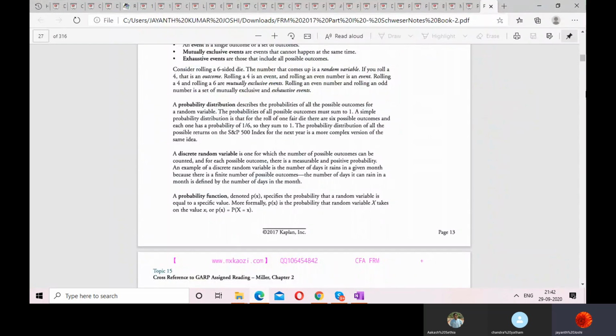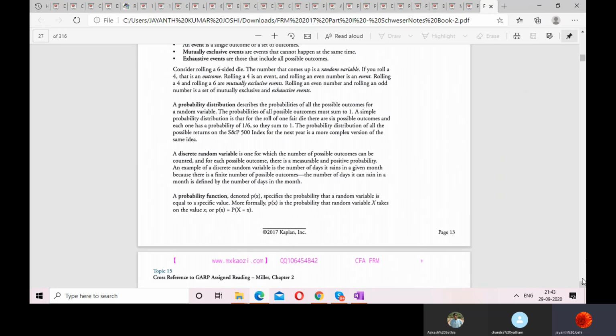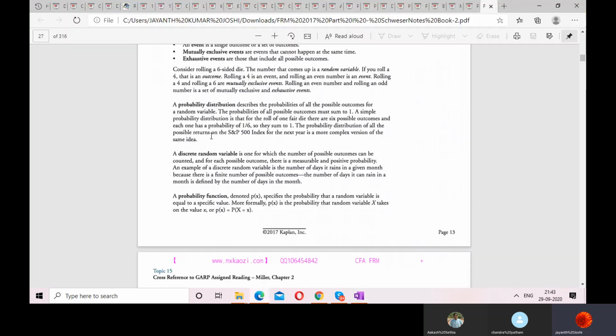Now, a probability distribution describes the probabilities of all the possible outcomes for a random variable. So here the probability distribution describes the probabilities of all the outcomes or all the random variables.